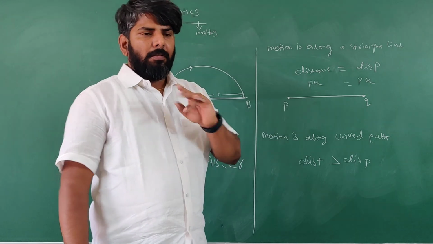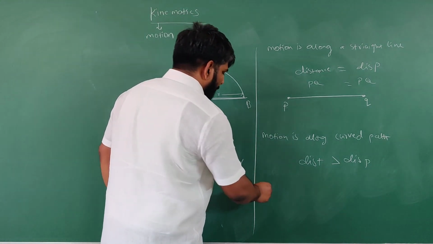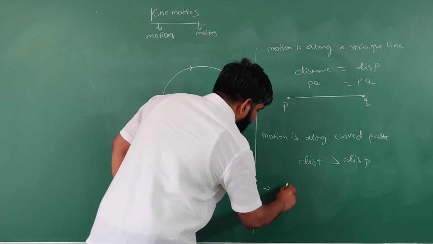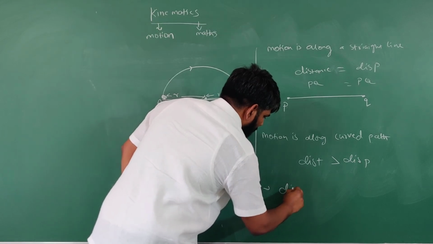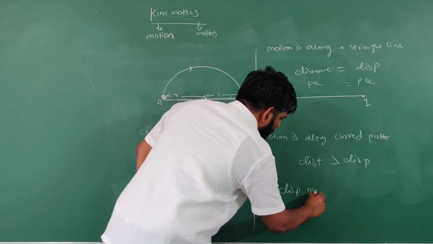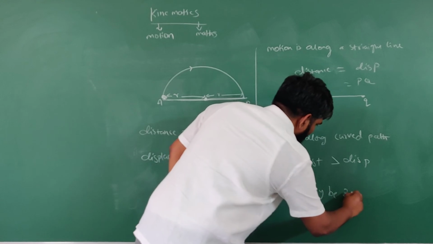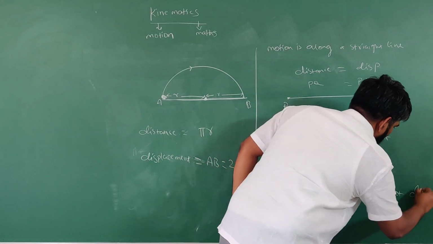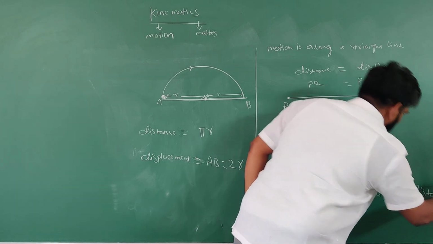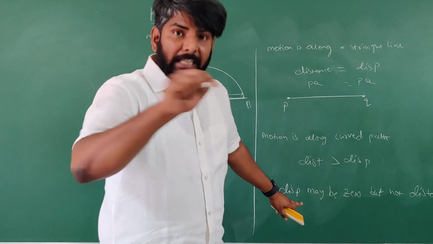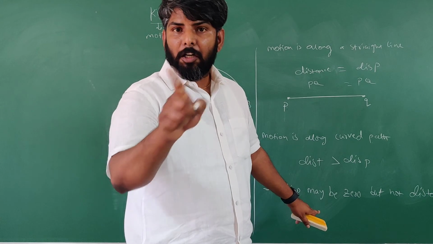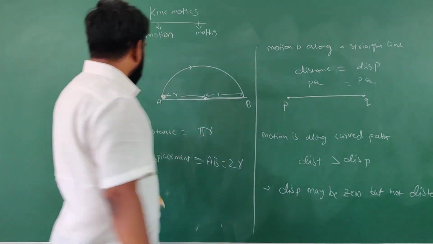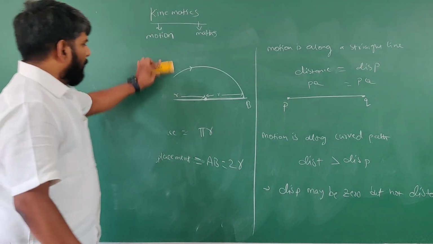Got it? And one more important point, displacement may be 0 but not distance. Like previously I told one small example.